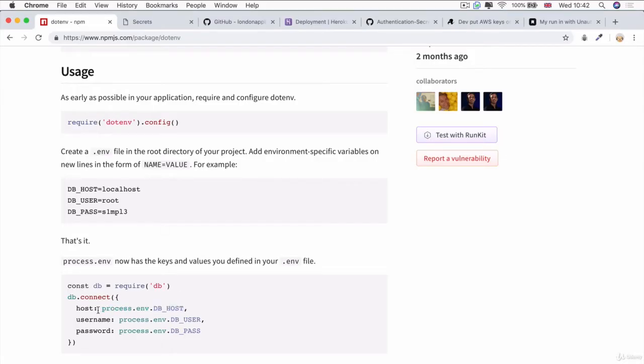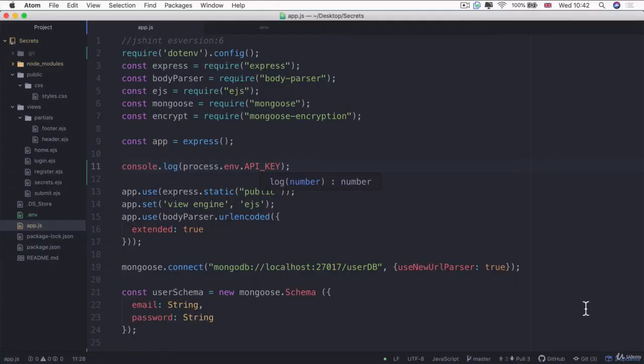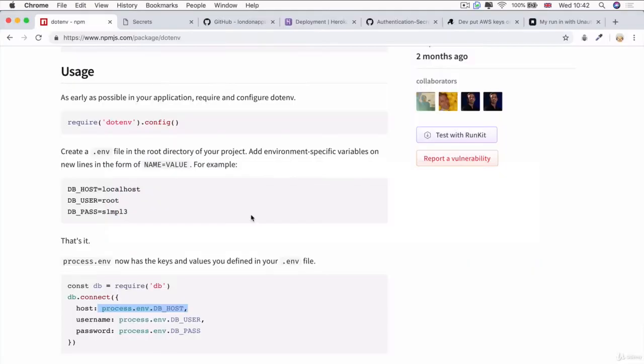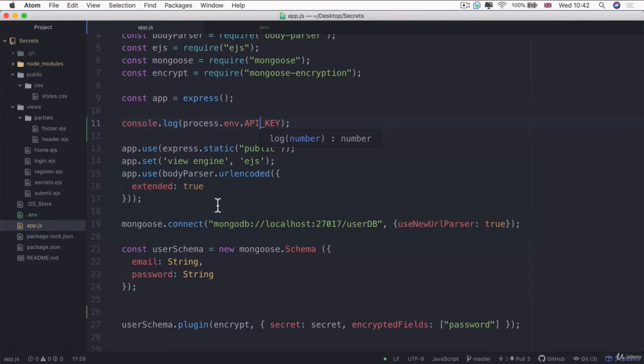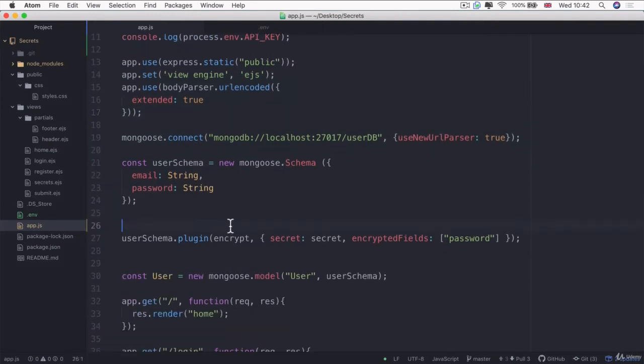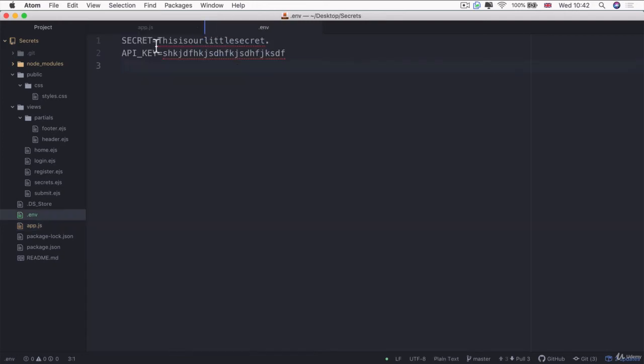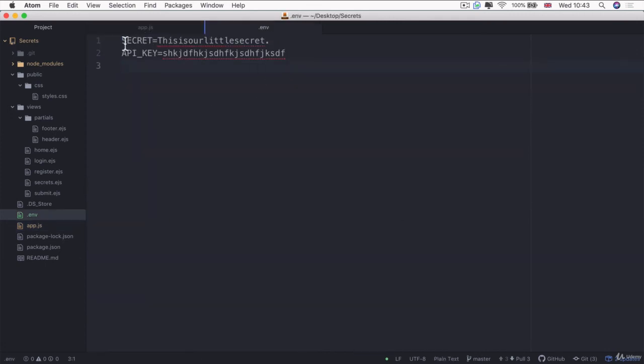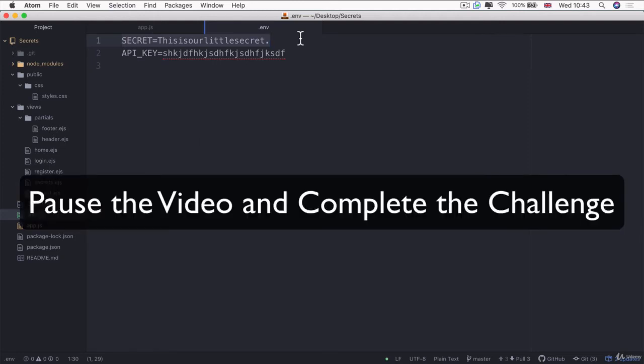So now that we've seen how we can get access to our environment variables, let's go ahead and fix our code, because as you can see at the moment it's breaking, and it's because we no longer have that secret specified inside our app.js. So right here we deleted our secret and we moved it into our environment file. So try and pause the video and change the line of code over here so that our app continues to work as it used to, but now it grabs the secret from our environment variable.